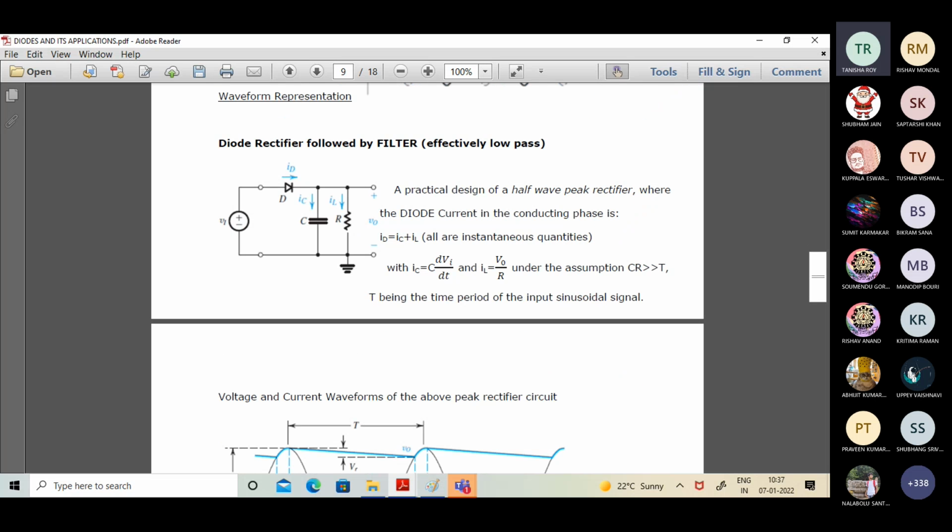I'll be discussing just the relevant portions regarding the filter circuit which is applicable in the context of basic electronics. The other halves I will not discuss. It's a part of analog electronics.